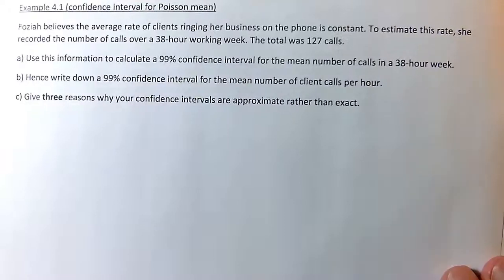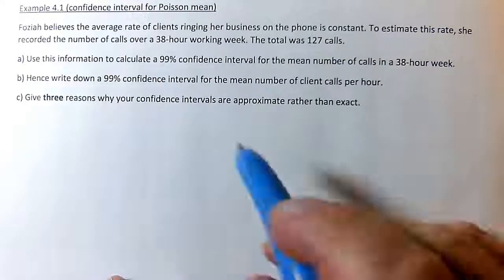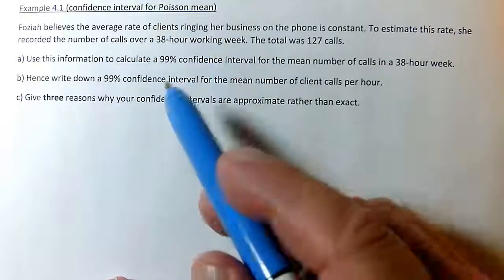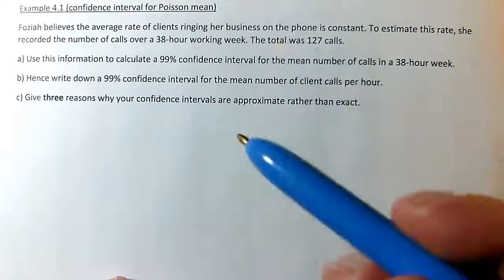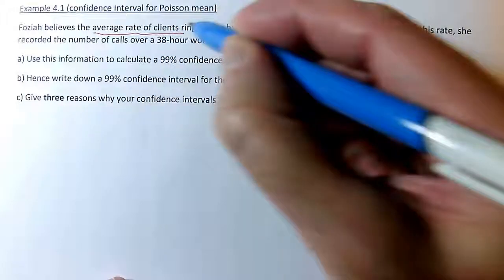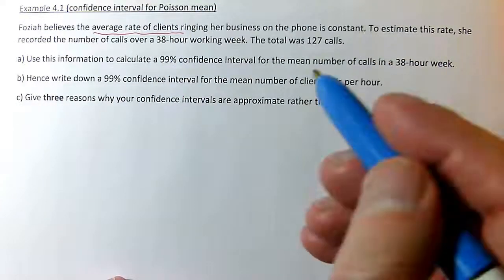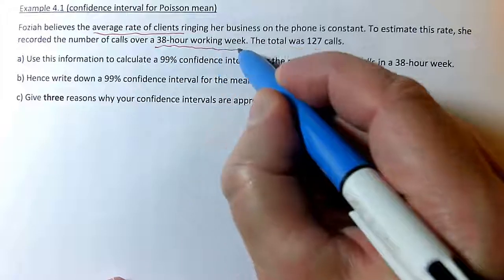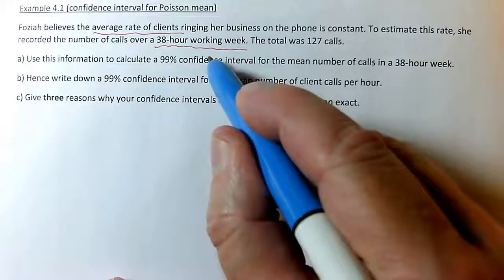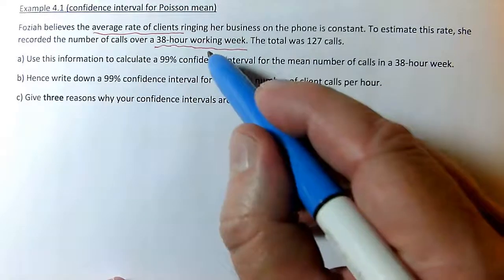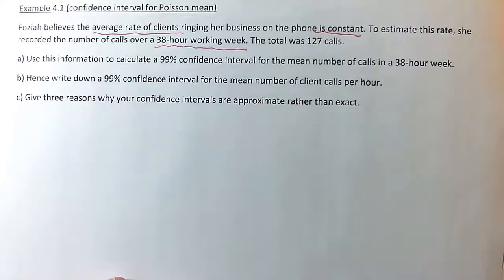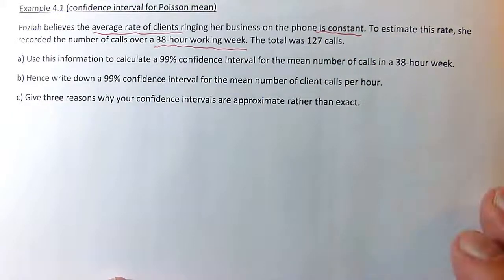Okay, we've got a confidence interval question here. The title of the question gives away what the distribution we're using is, but in a real life situation you might have to spot the distribution. So Poisson is talking about an average rate of phone calls. That's already a hint. And we've got a 38-hour working week, and this is how many calls we get. So I'm counting the number of calls in a 38-hour working week. So this is events in a fixed time, okay, with a constant average rate. Oh yes, she believes that that's constant. Okay, so a Poisson model is appropriate.